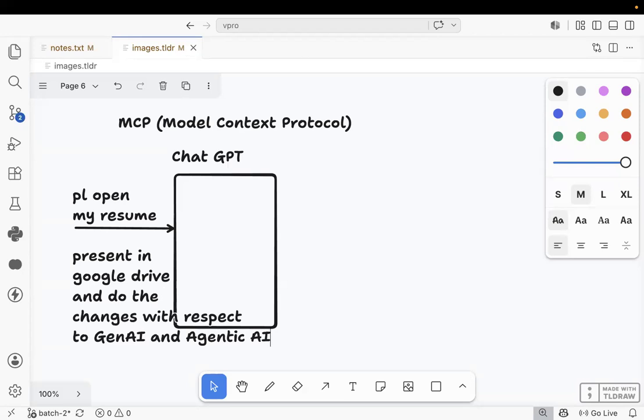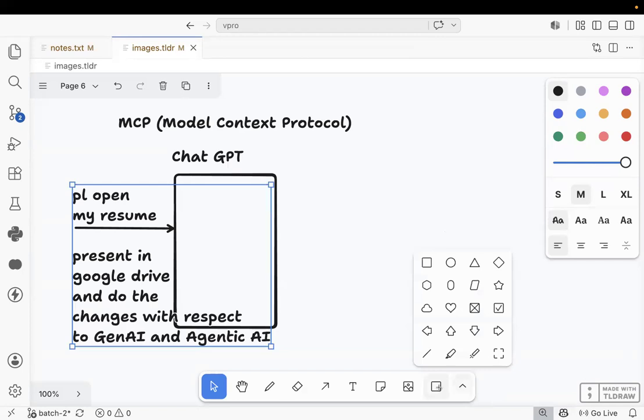Will it do that? What's the question I asked? All the people, team, what's the question I asked? Please open my resume, present in Google Drive, and do the changes with respect to GenAI and Agentic AI. Will it do that? It never does. For example, what do we need to do?